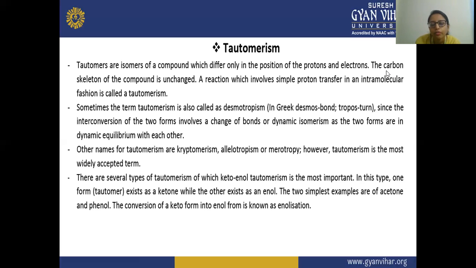In this type, one form exists as a ketone. In the last structure, we have shown that the keto form contains the ketone, while the other exists as an enol. The two simplest examples are acetone and phenol. The conversion of the keto form into the enol form is known as enolization.